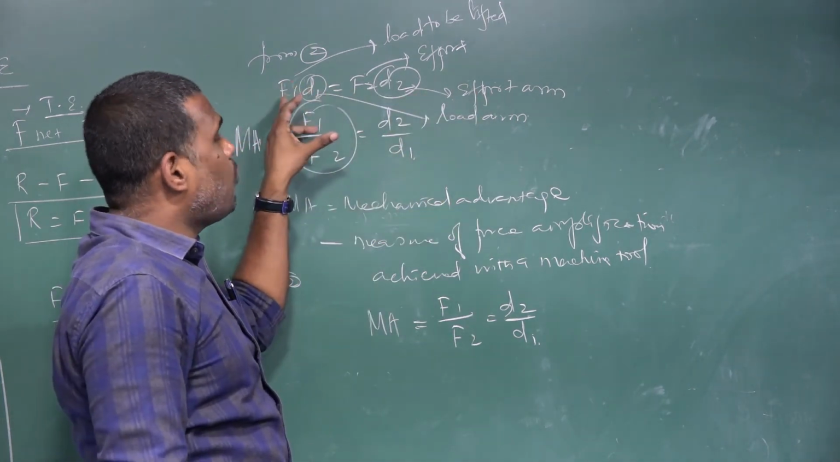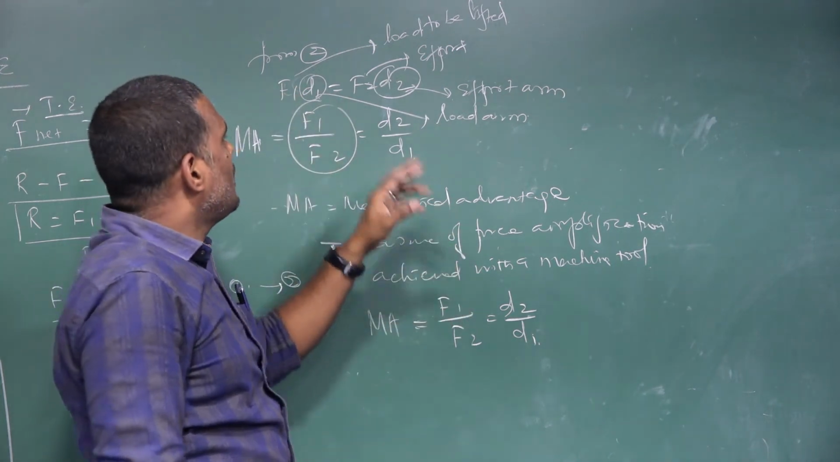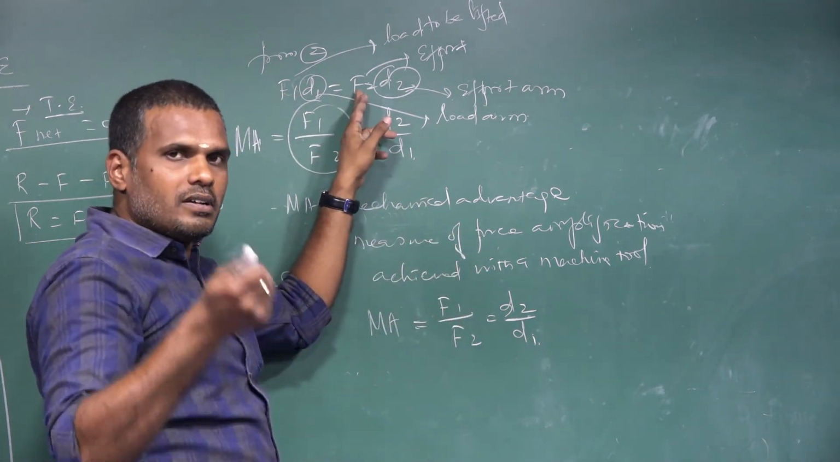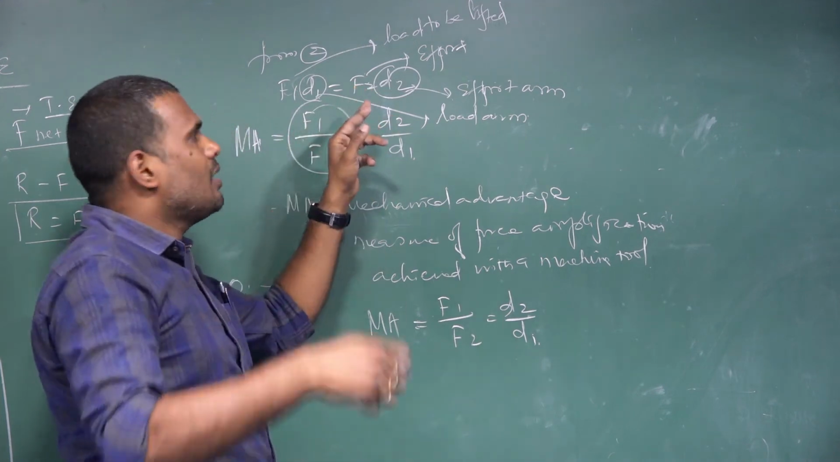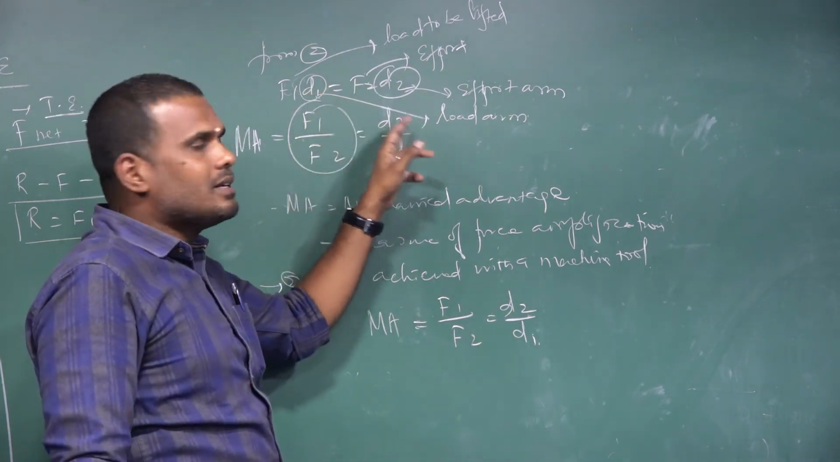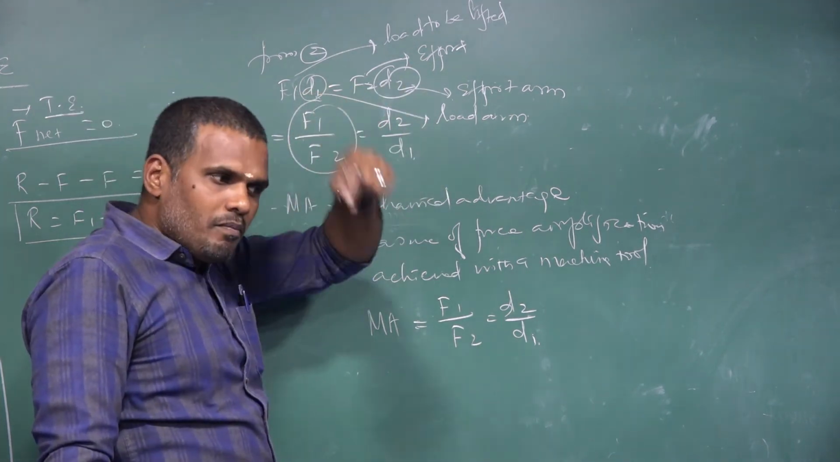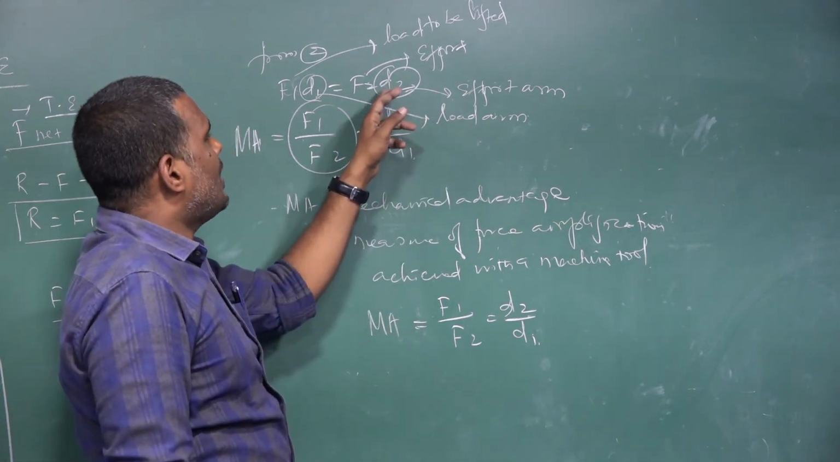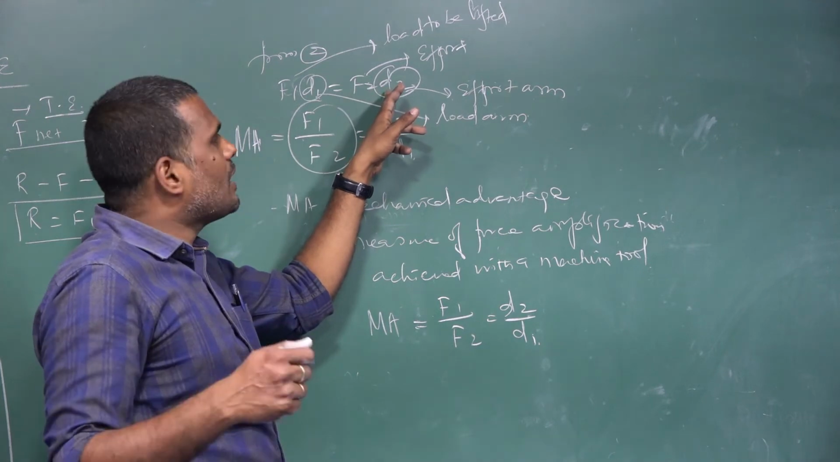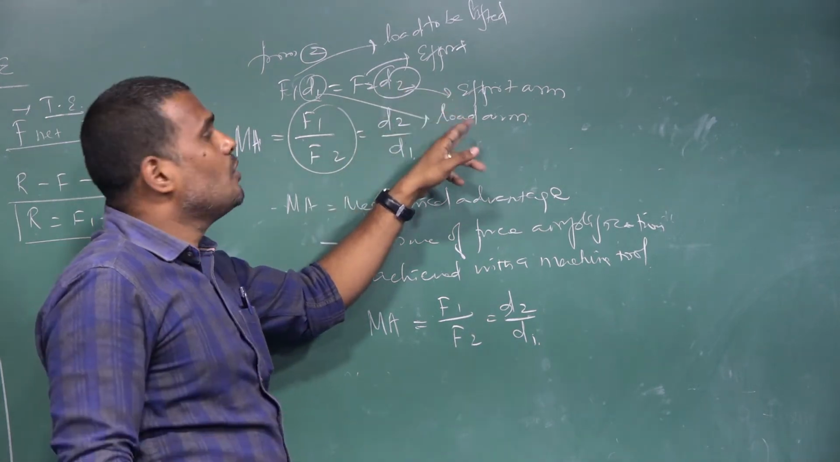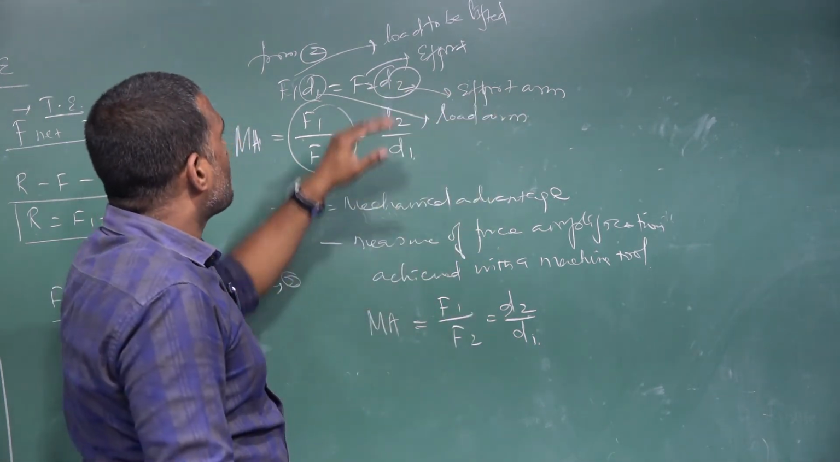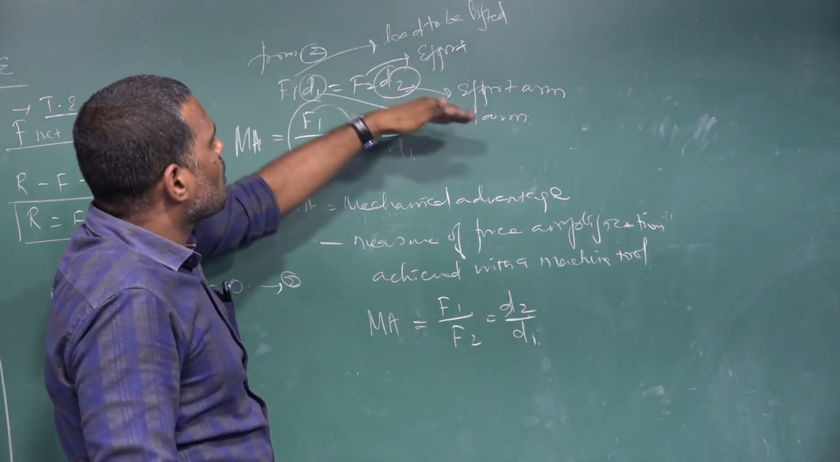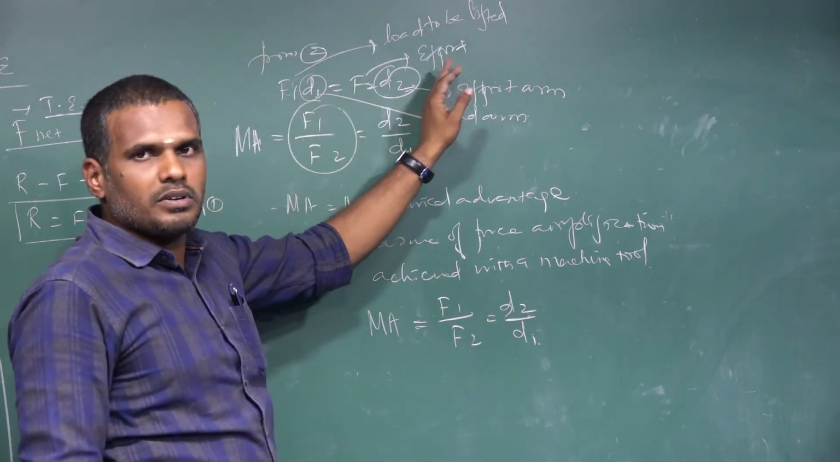What is F1? The load to be lifted. What is F2? The effort applied to lift the load. What is D1? Distance of the fulcrum from the load end. We used to call it the load arm. What is D2? Distance of the fulcrum from the effort end. We used to call it the effort arm. So the product of load into load arm will be equal to effort into effort arm.